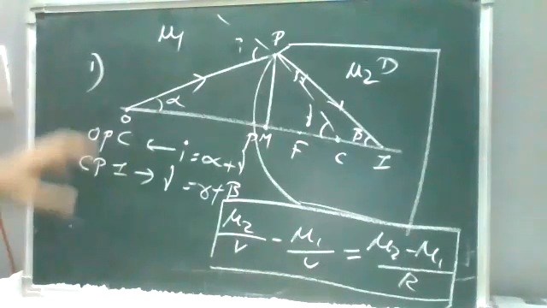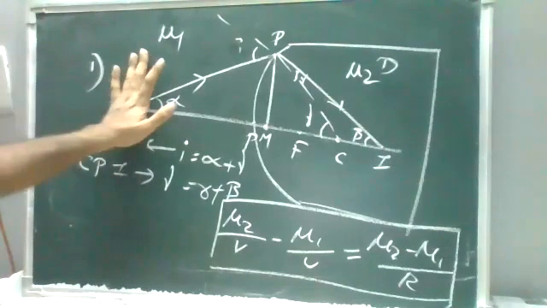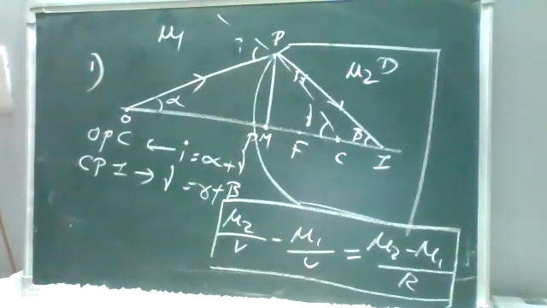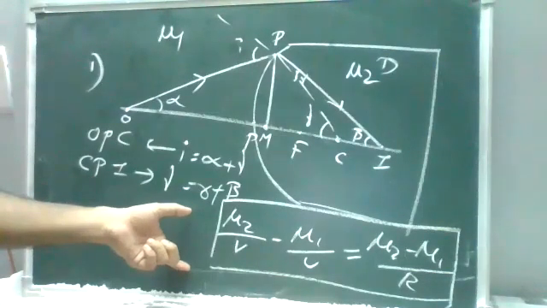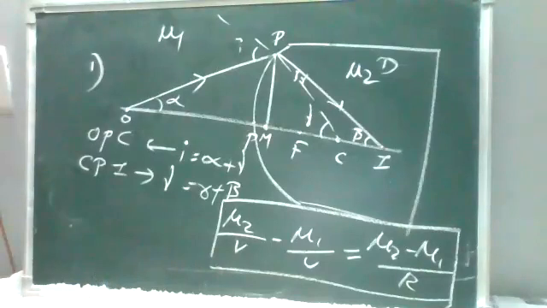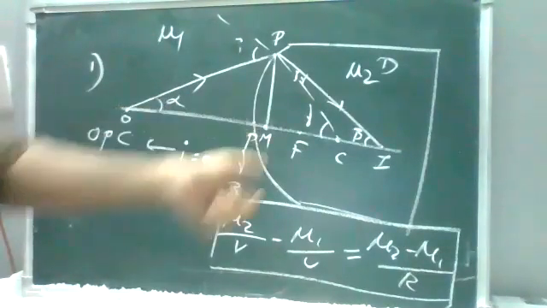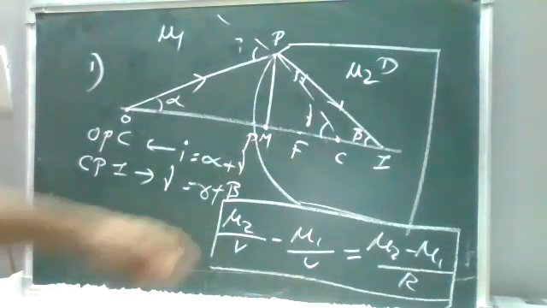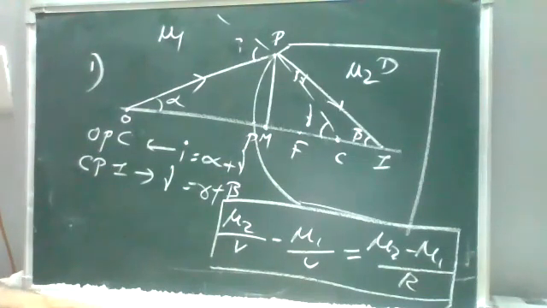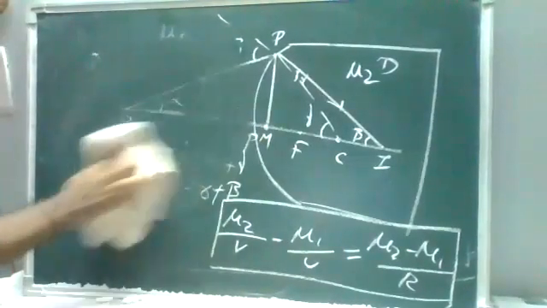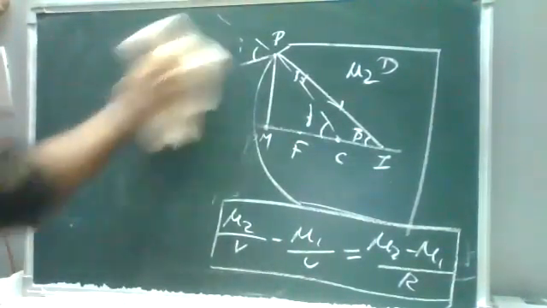It may be convex or concave, real or virtual; when the ray passes from the rarer medium to the denser medium, this is your relation. For the relation from denser to rarer, we will see the thick lens formula later. Remember this: for spherical surfaces, the relation is for rarer to denser medium. Just take this relation. Same thing for denser to rarer.